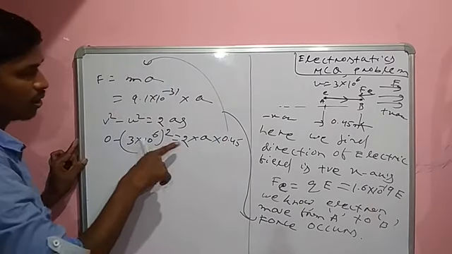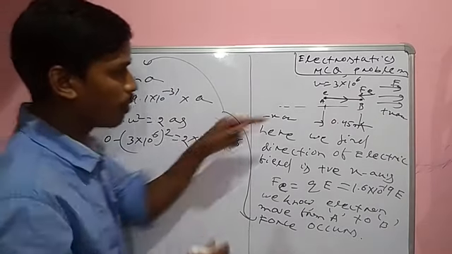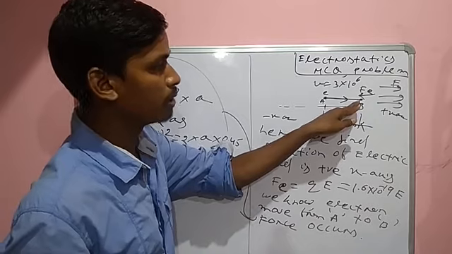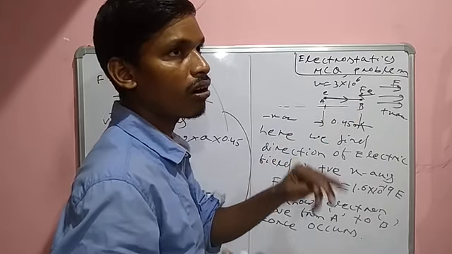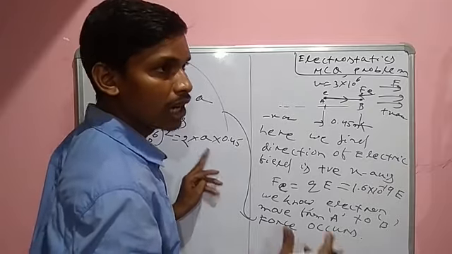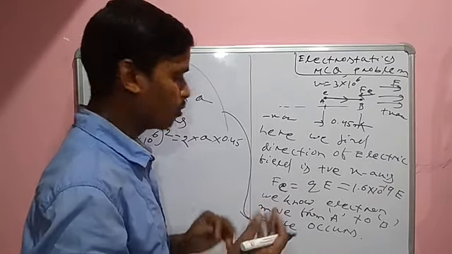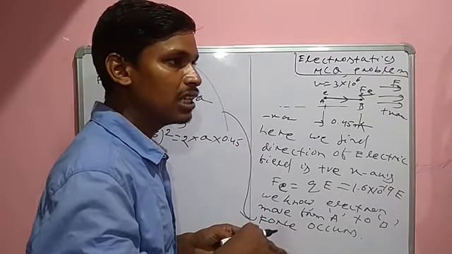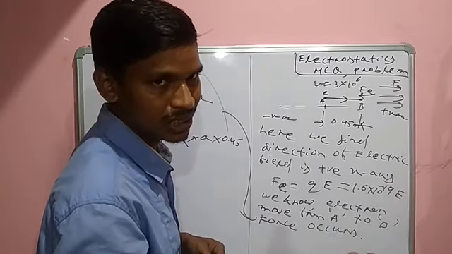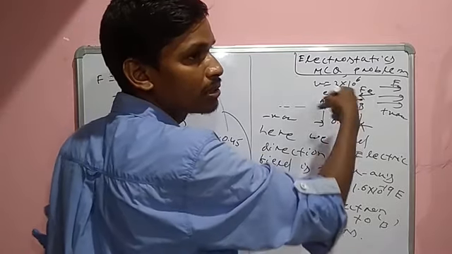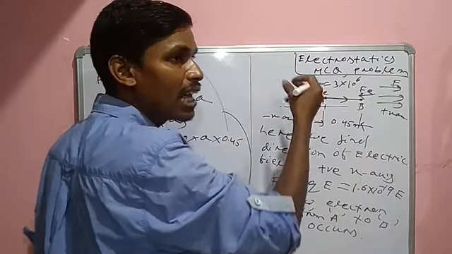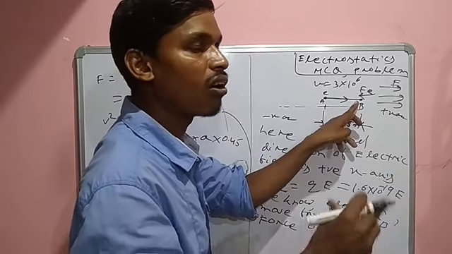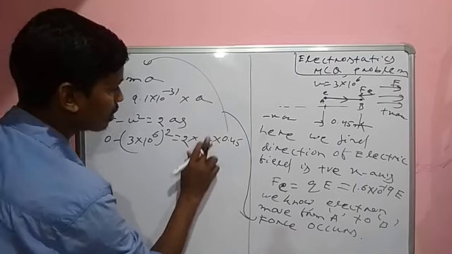But here, u is 3 into 10 to the power 6, and the final velocity is 0. That means it undergoes retardation. You have to know whether the acceleration is positive or negative. The body is initially in motion and after some distance it stops, so the final velocity is 0. It has some initial velocity but the final velocity is 0, so retardation occurs. So the value of acceleration is minus a.